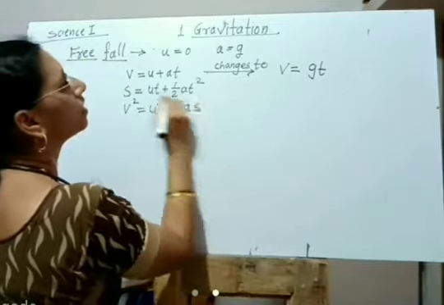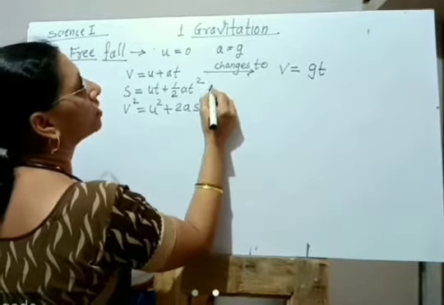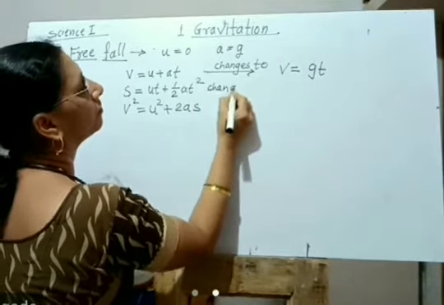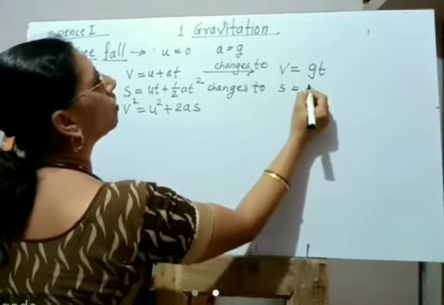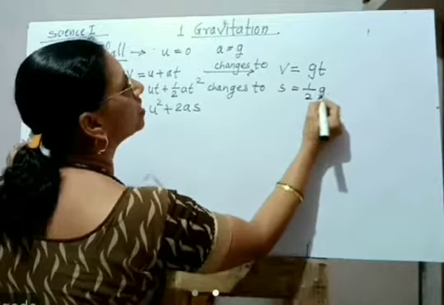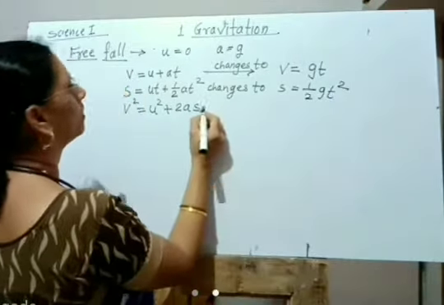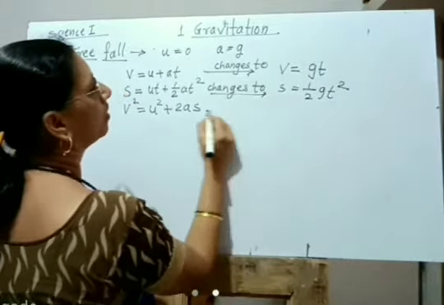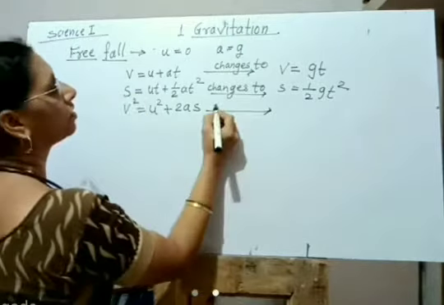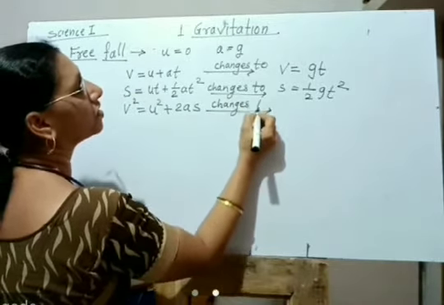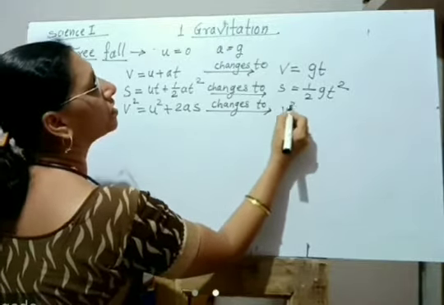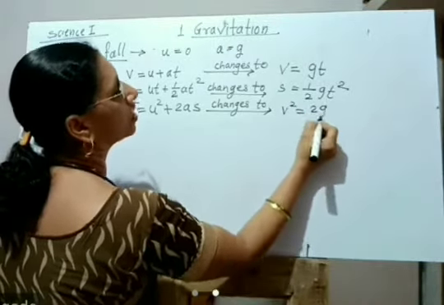The second equation of motion changes to s equals 1/2 gt square, and the third equation changes to v square equals 2gs.